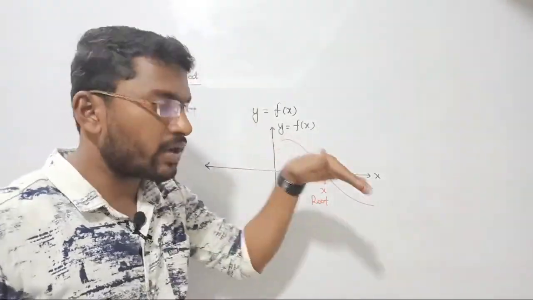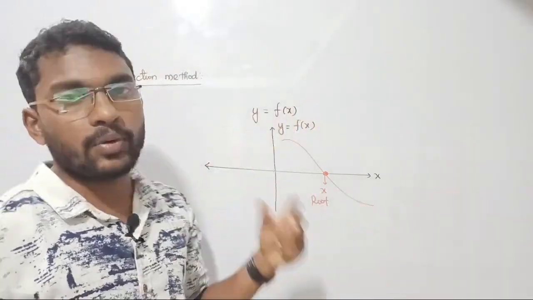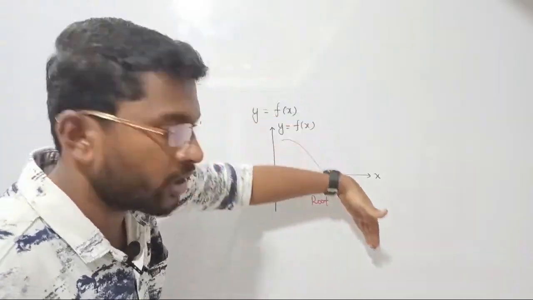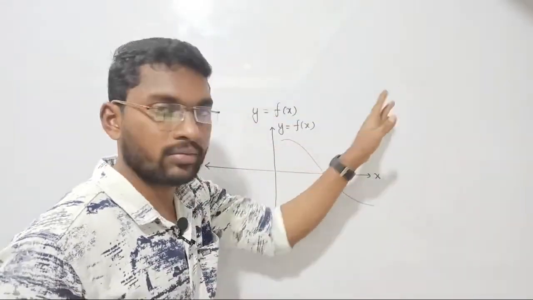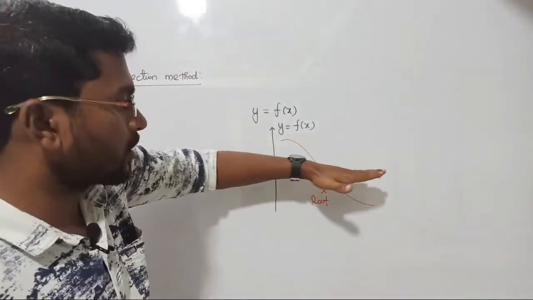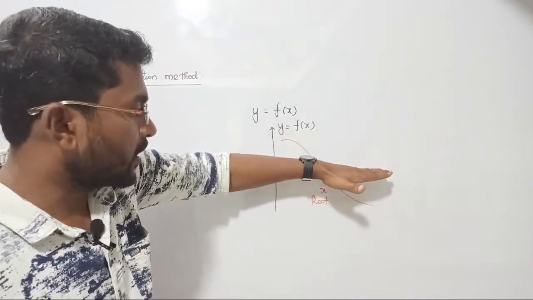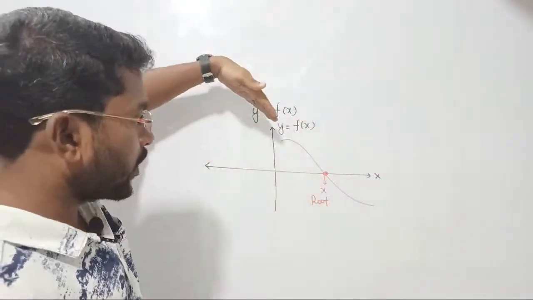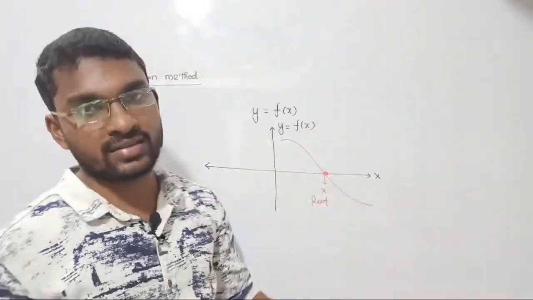When a function crosses 0, there can be two possibilities. Whenever you cross 0, either I may go from here to here or I may go from here to here. There are only two possibilities. That is, for you to cross 0, right, this is the 0 crossing point for the y axis. You cross this axis only whenever you are going like this or like this. Only at that time you are crossing the 0.